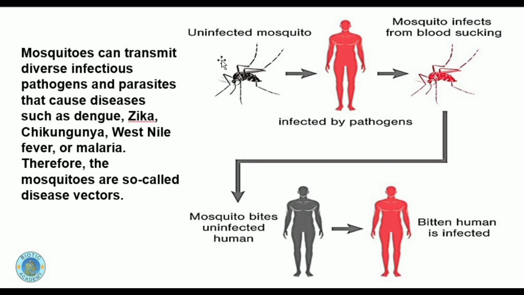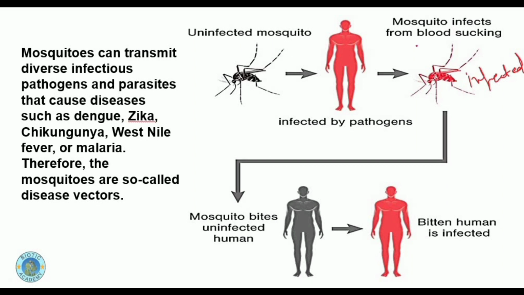Here you can see the journey begins with an uninfected mosquito, and the person is already infected with malaria, with the pathogen. Pathogens are microorganisms which have the ability to cause infection or disease in an individual. So all such microorganisms which have the ability to cause disease are called pathogens. The person is already infected by the pathogen of malaria, that is Plasmodium, and when this uninfected mosquito bites this person, it will get infected as well. You can see it has now become infected.